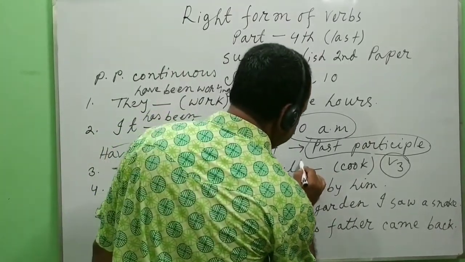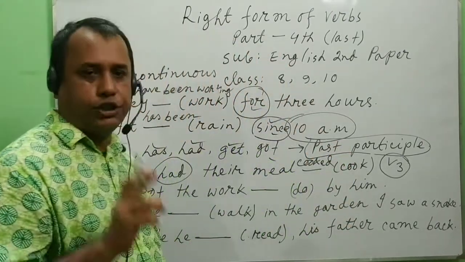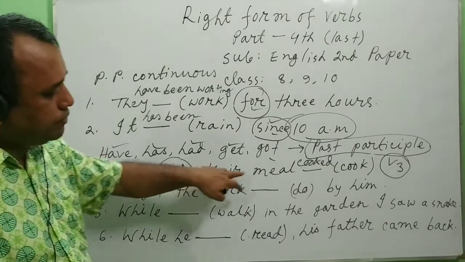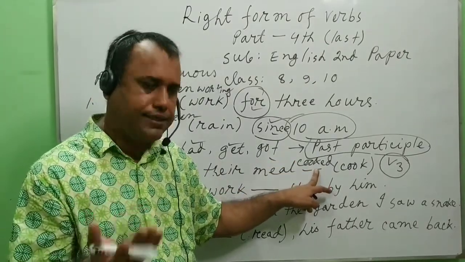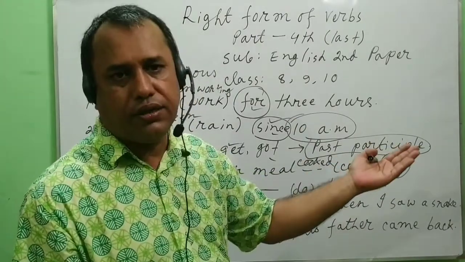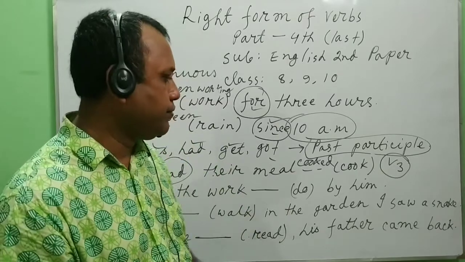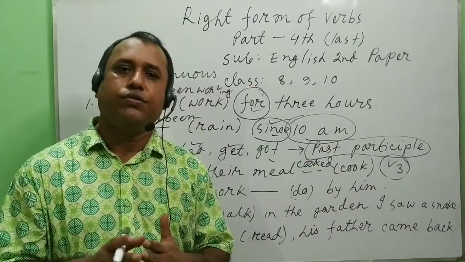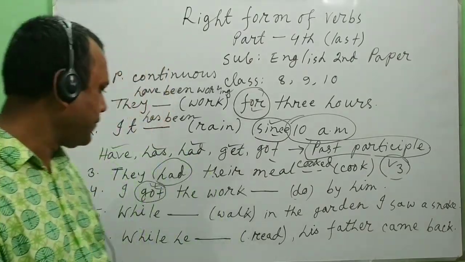The total sentence is they had their meal cooked. And you may get extensions like by mother, by auntie or another person, or any kind of words you may get here.